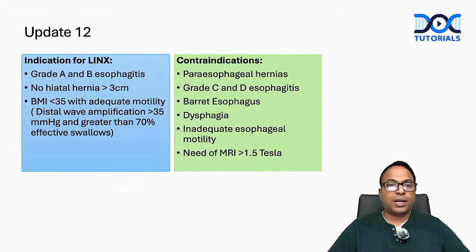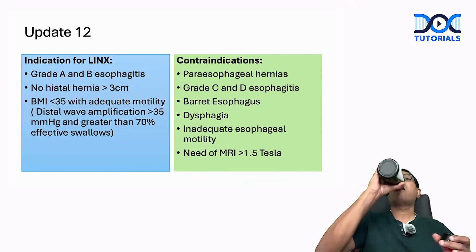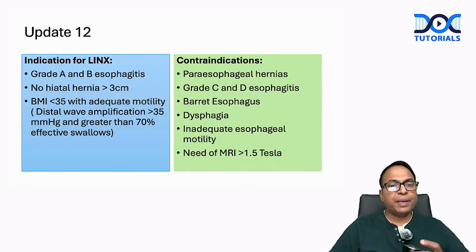And there is a very important update from LINX. LINX is a magnetic sphincter. They are advising where to use LINX. LINX should be used only for patients who have grade A and B esophagitis. Don't use LINX for grade C and D esophagitis. And there should not be a hiatal hernia more than 3 centimeters for LINX. So no hiatal hernia more than 3 centimeters, and body mass index less than 35 with adequate motility.